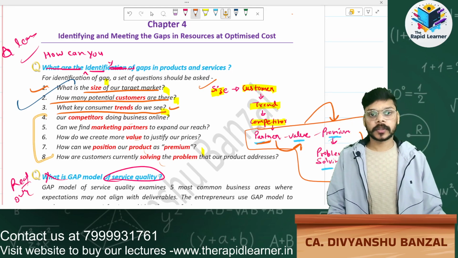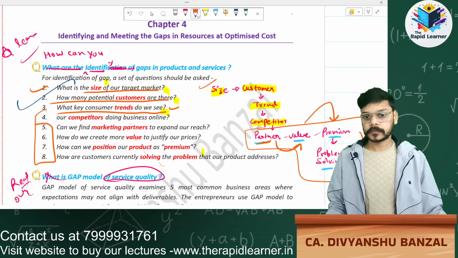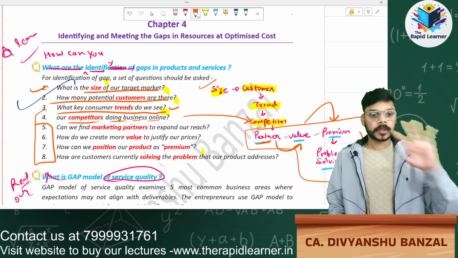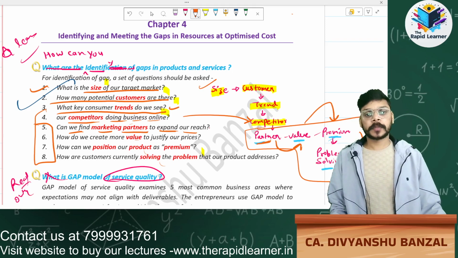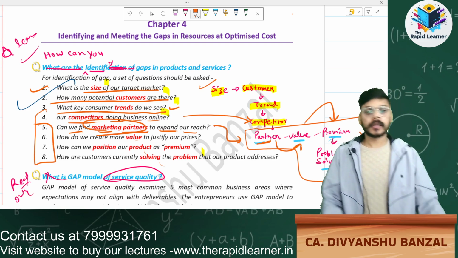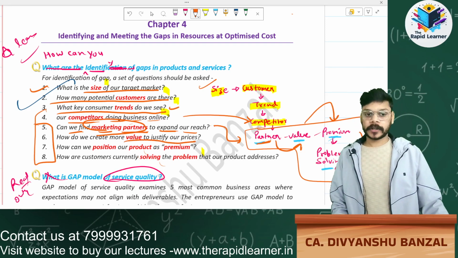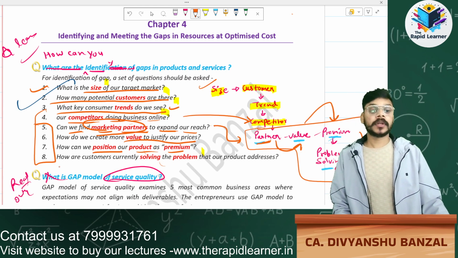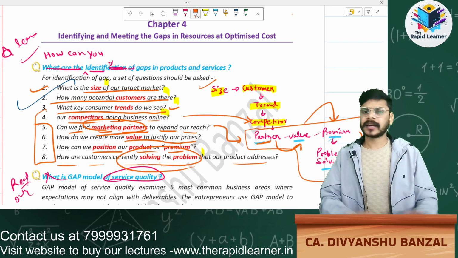Now the 4th to 8th points. Point number 4: our competitors are doing business online. Now the 5th: can we find marketing partners to expand the reach? Simple. You can find a marketing partner to expand your reach. The 6th point: create value for your product. The 7th: we have to position our product as premium. The last one: how are customers currently solving their problem?